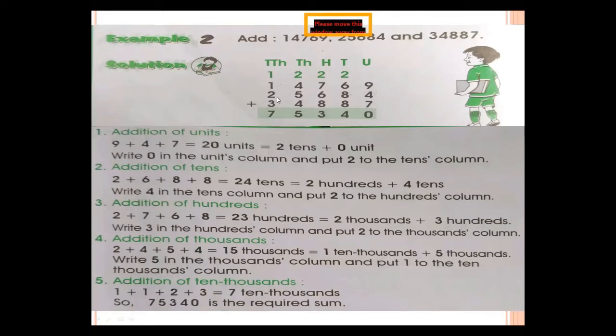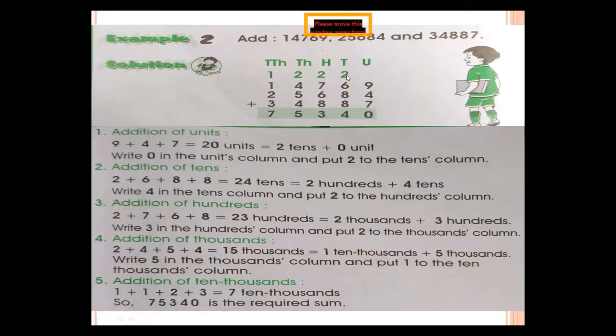14,769, 25,684, 34,887. Starting from here, first of all add up the digits that come at the place of units. 9 plus 4, 13, plus 7, 20. Okay, so write 0 here and 2 of this 20 shifts up to tens place.